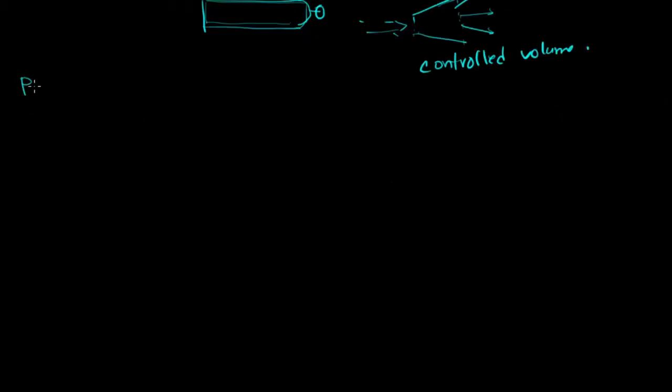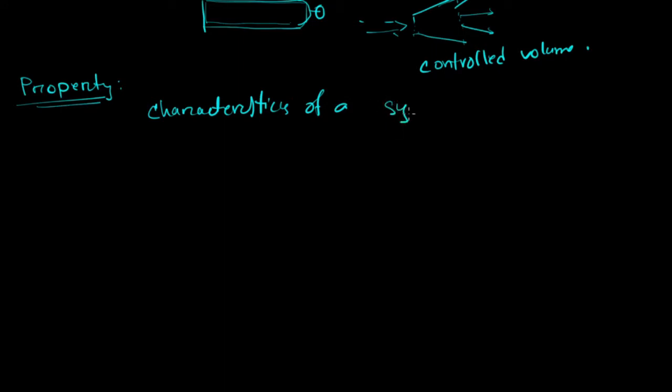Let's talk about property. Property in a system is any characteristic of the system. So any characteristic of a system is called property. Characteristics like pressure, volume, temperature, enthalpy, entropy, density, and so on.